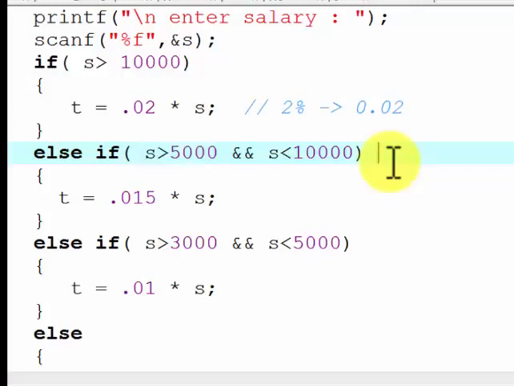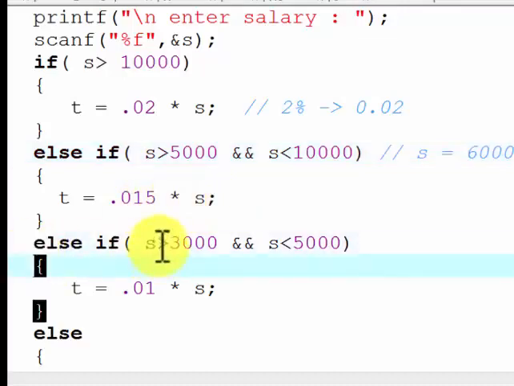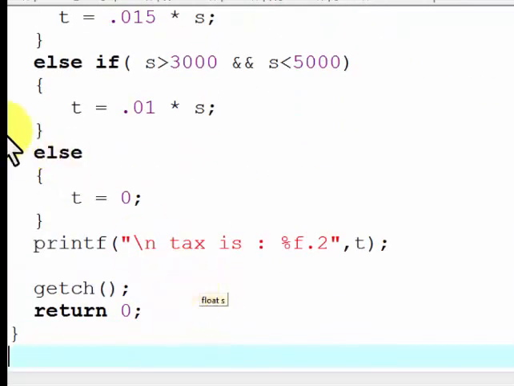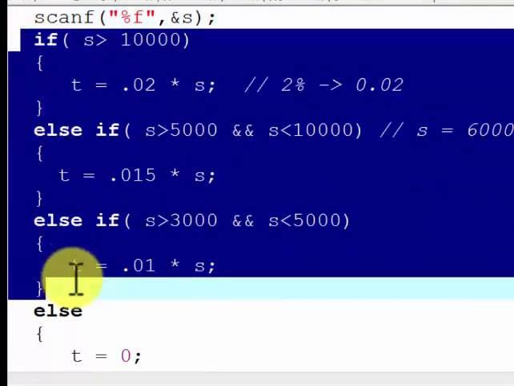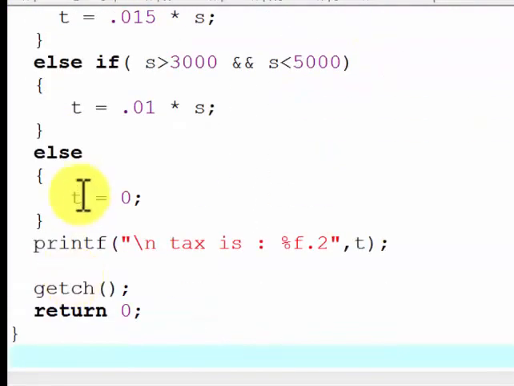Suppose the value of s is 6,000. In this case, this will execute because 6,000 is greater than 5,000 and 6,000 is less than 10,000. In this case, the tax is 0.15%. So what will be the value? t is equal to 0.15 of s. Similarly, if salary is between 3,000 and 5,000, then tax is 0.1%. Else means if any of the conditions is not true, meaning salary is less than 3,000, so tax will be 0.